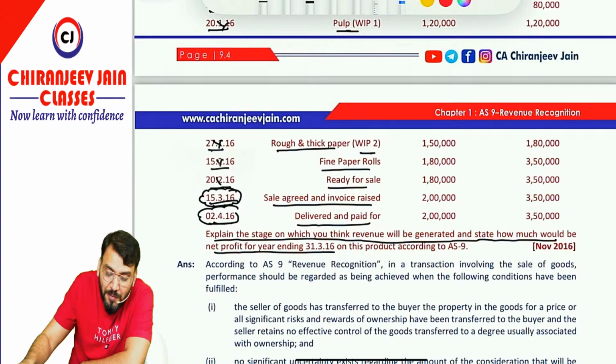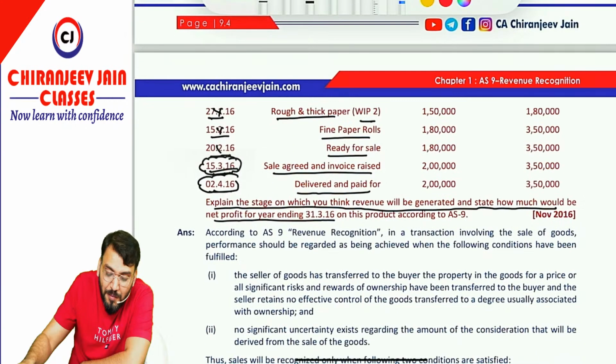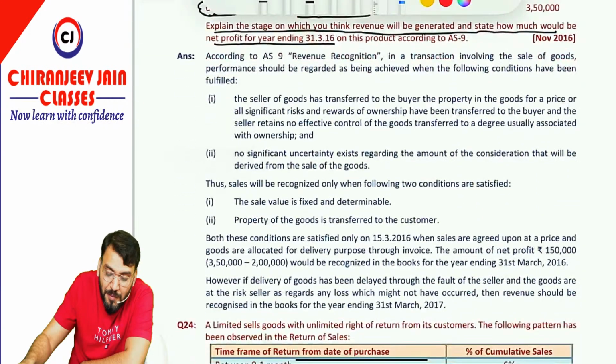Therefore, I will say it is subjective, because no information has been given. Let's see what answer has been given. The sales will be recognized only when two conditions are satisfied: the sale value is fixed or determinable, and the property in the goods is transferred to the customer. Both these conditions are satisfied on 15 March.